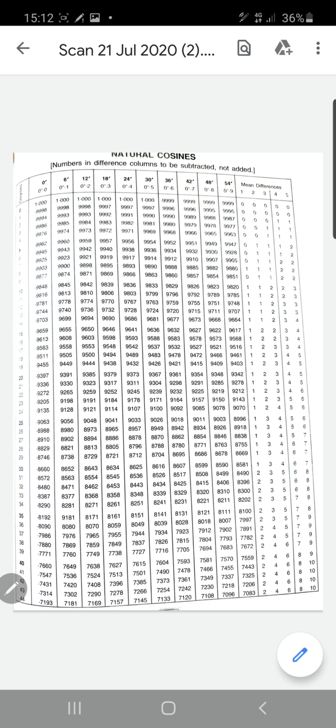Dear kids, this is again a small video of how to find the cos ratio of any angle given. Let's start. In my previous video you have seen we have done finding sine ratio, and in that we noticed that whatever difference was there between the minutes, that mean difference we used to add to the main number. But here the mean difference, whatever you will get, you have to subtract from the main number. Let's see how we can do.